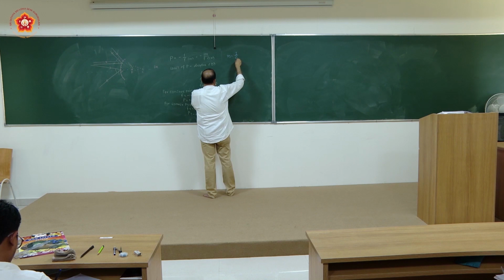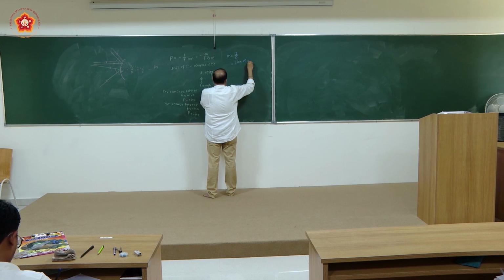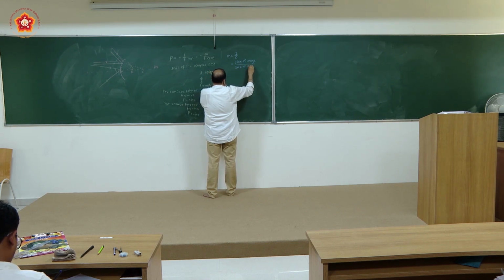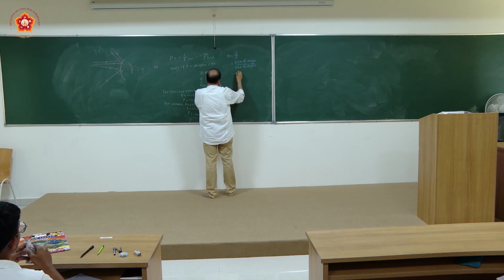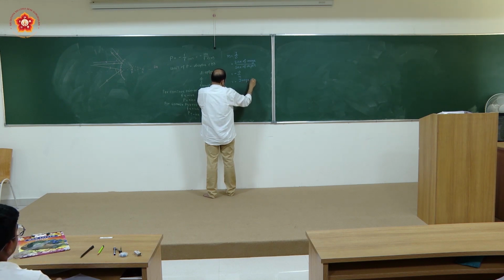I upon O means you can put it as size of image upon size of object. Or it will be written as minus of v upon u, that is equal to minus of image distance upon object distance.